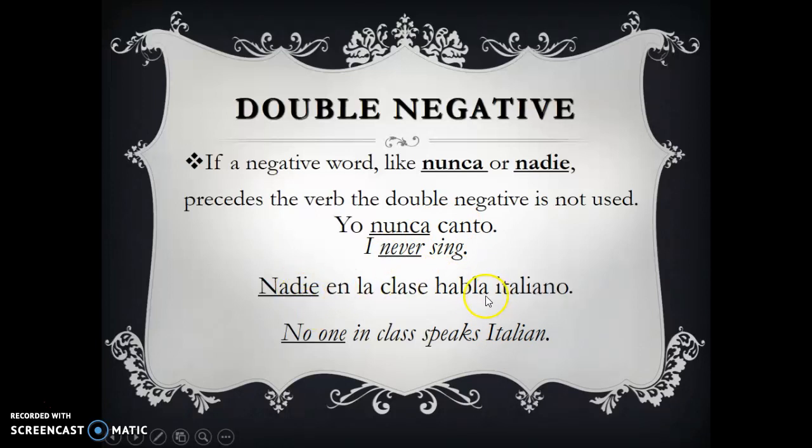Nadie en la clase habla italiano. No one in class speaks Italian. Again, we don't need a double negative in this sentence because nadie came before the verb habla right here. So we don't need another negative.